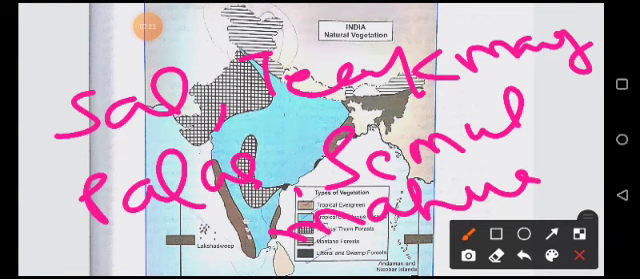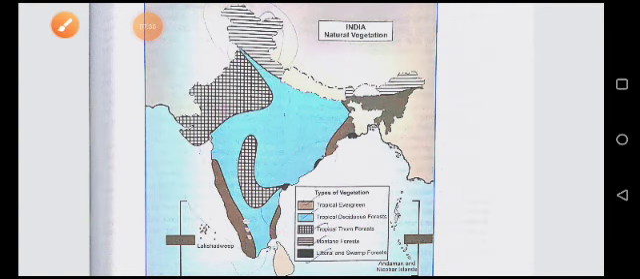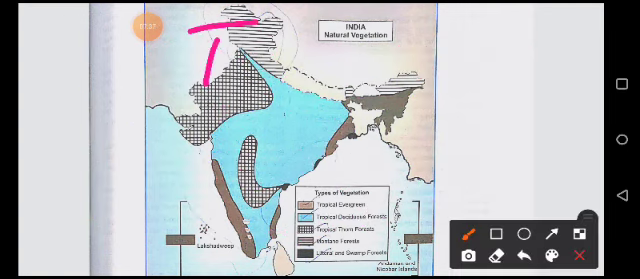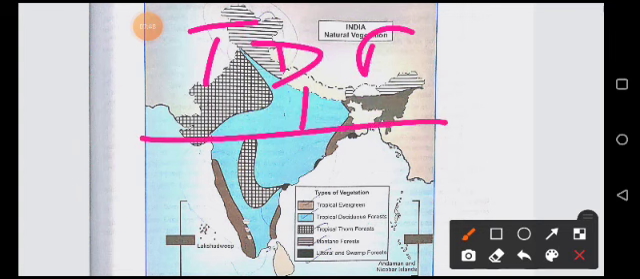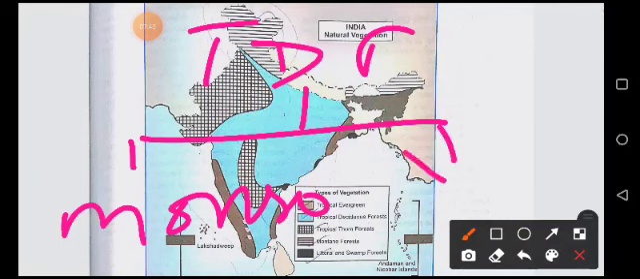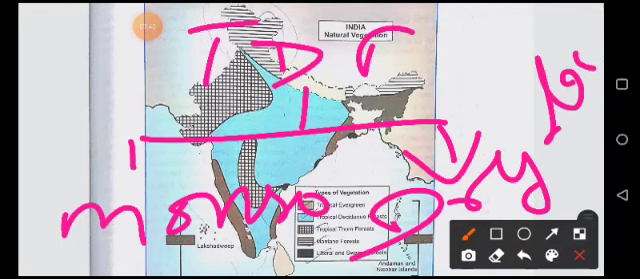The tropical deciduous forest is divided into two parts. The first one is your monsoon forest and the second one is your dry deciduous forest.